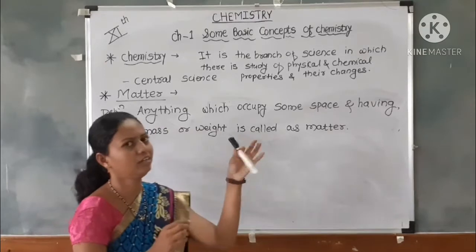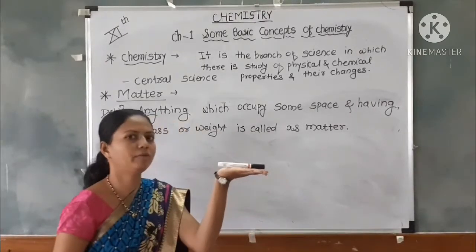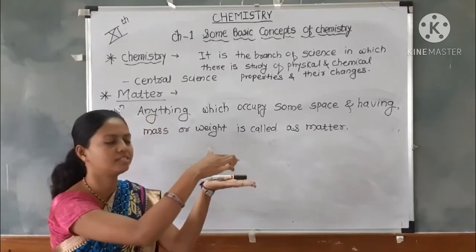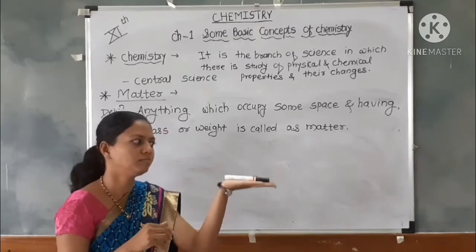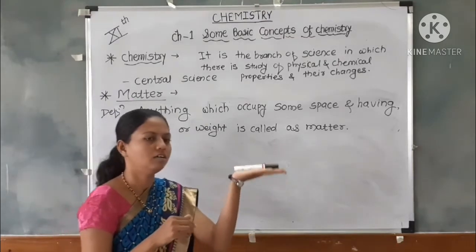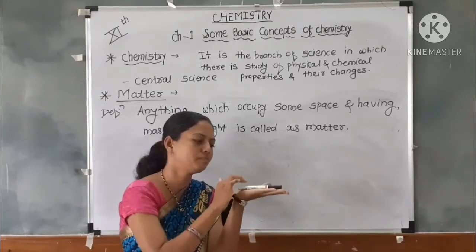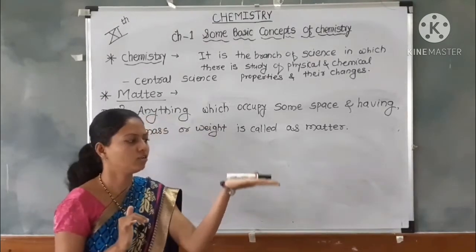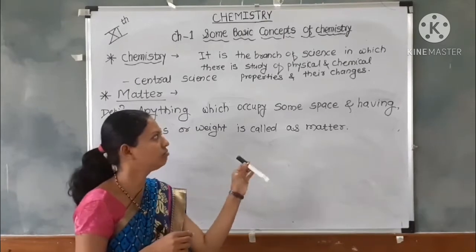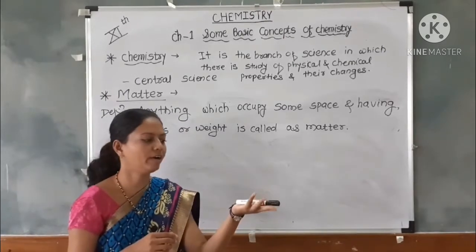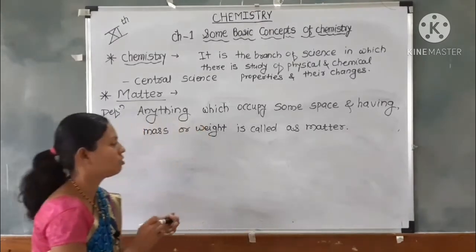When it is kept on my hand, it occupies some space and has some mass or weight, so it is also called matter.